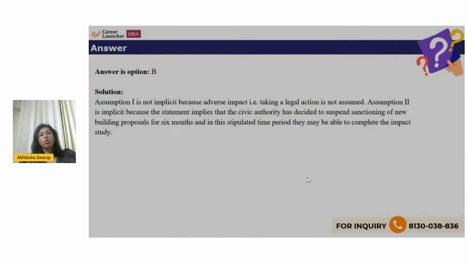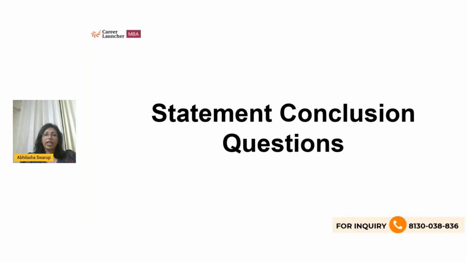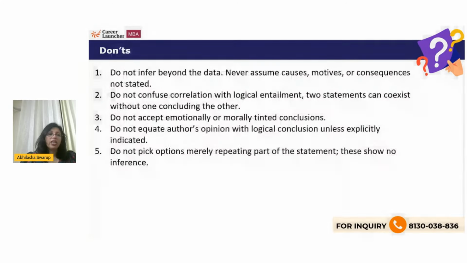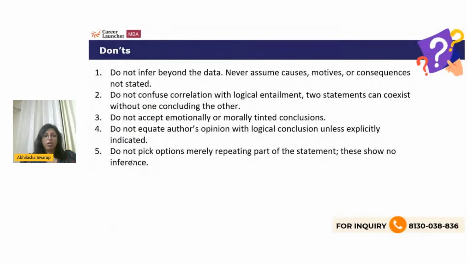All right, let's go to the next type of question. I'm taking you through all the types of questions so you get some idea. Statement conclusion questions. Again, a statement is given and 2 conclusions are given. And you have to identify which of the conclusions are valid conclusions, right? That's our job. Now, options remain the same.